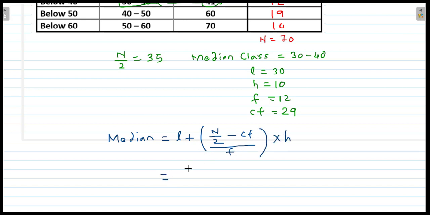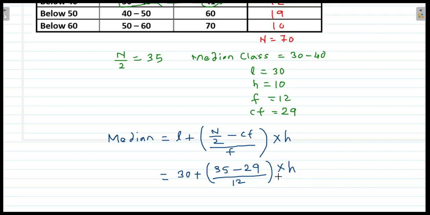So which is equal to L is what? It is 30 plus n by 2, that is 35, minus cumulative frequency is 29 upon frequency is 12 multiplied by h.